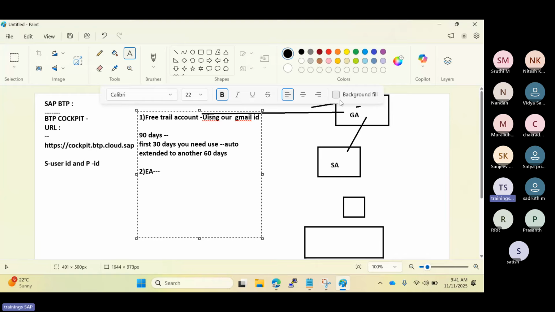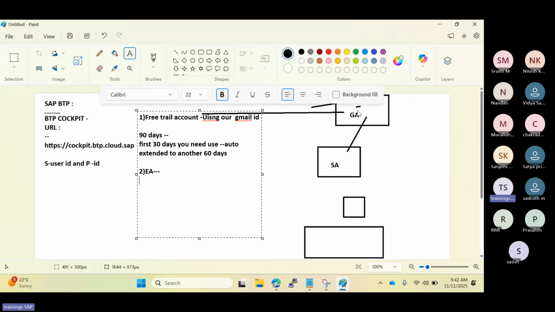But for the global account, we have two types of global accounts in SAP. One is the trial account. The trial account is only for 90 days. The services provided in the trial account are restricted, allowing limited use of the BTP services and solutions.